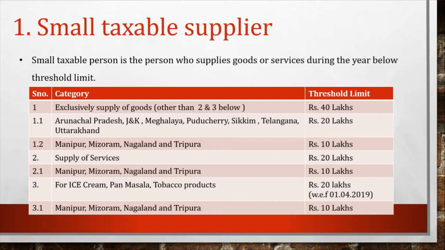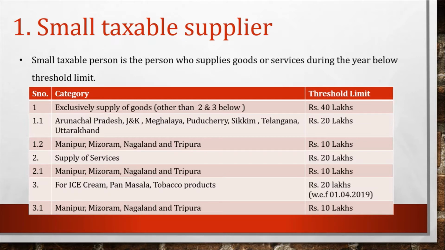For supply of services, the limit is 20 lakh rupees, other than suppliers whose place of business is Manipur, Mizoram, Nagaland, Tripura, for whom it is 10 lakh rupees. For a person dealing in ice cream, pan masala, tobacco products, the threshold limit is 20 lakh rupees with effect from 1st of April 2019. But for Mizoram, Nagaland, Tripura, Manipur, it is 10 lakh rupees in case of ice cream, pan masala and tobacco products.